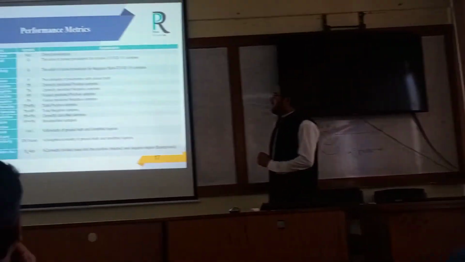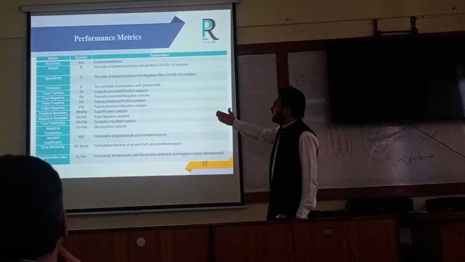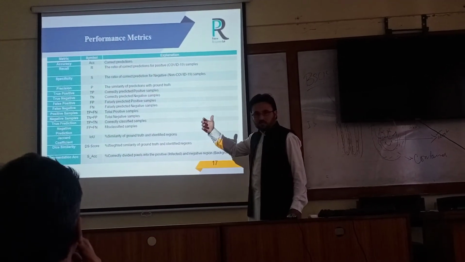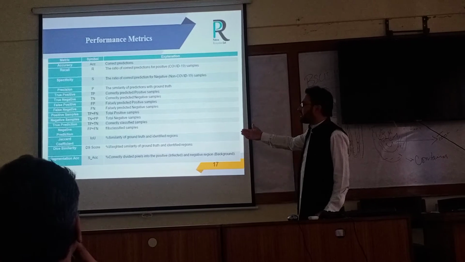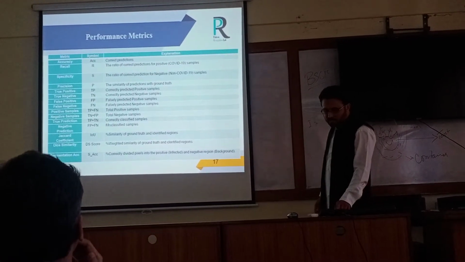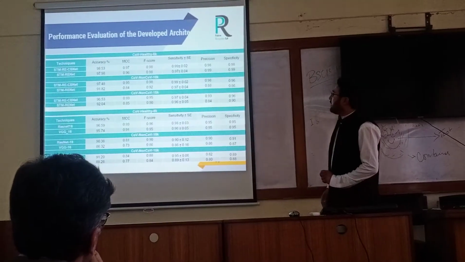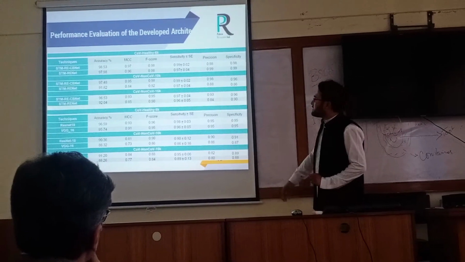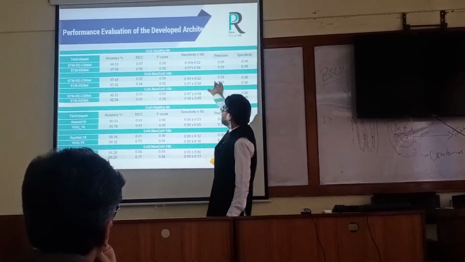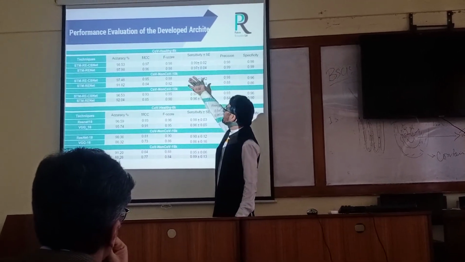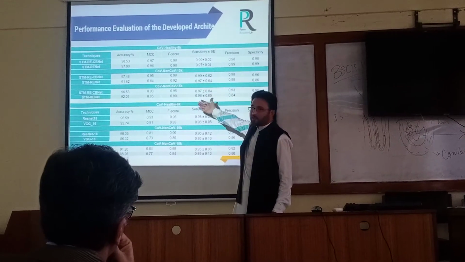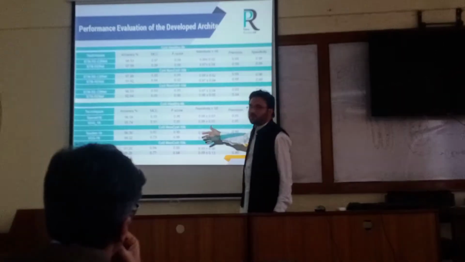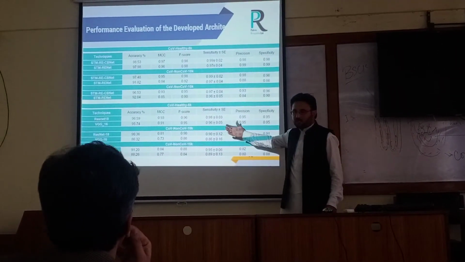These are the performance metrics for the detection model. They have precision, recall and all of these measurements. While for the segmentation architecture, we use Dice, Jaccard distance, and accuracy score. This is the performance of the proposed models. This table shows the performance of the proposed models on different datasets: 6K dataset, 10K dataset, 15K dataset. And in comparison, the best state-of-the-art architectures, that is ResNet and BGP.